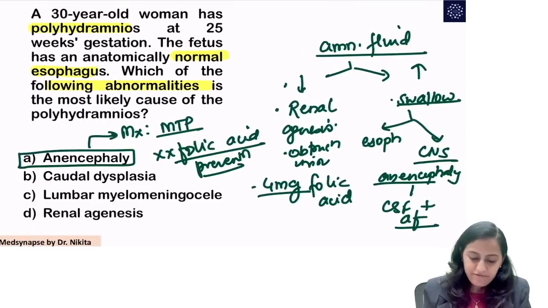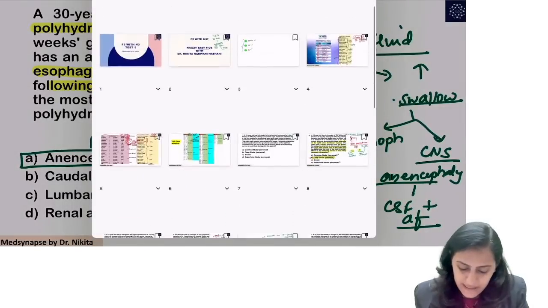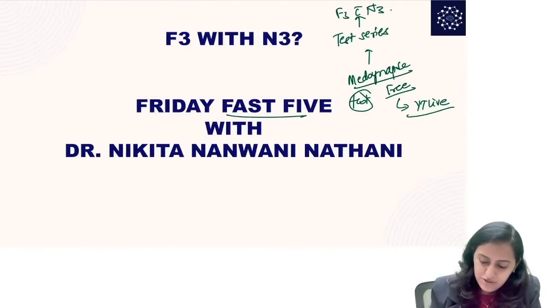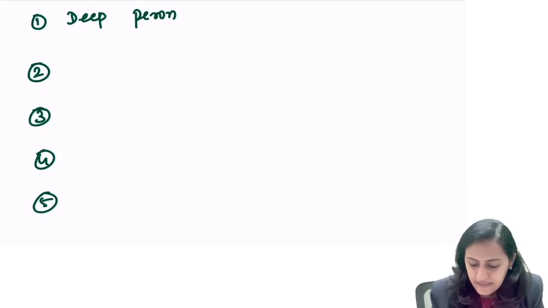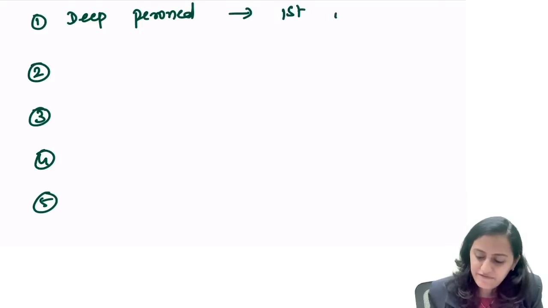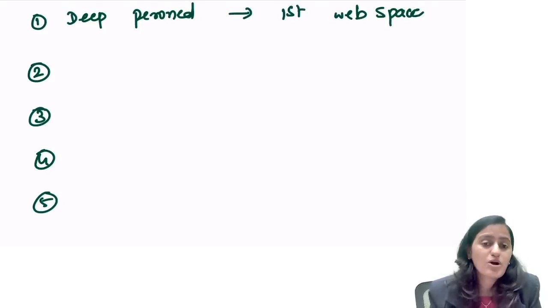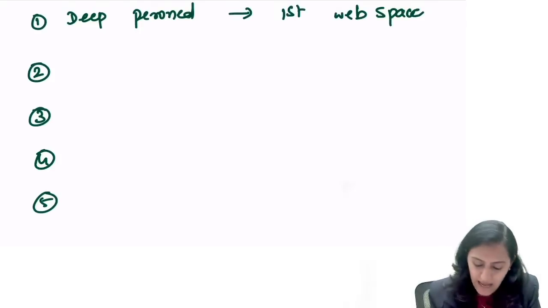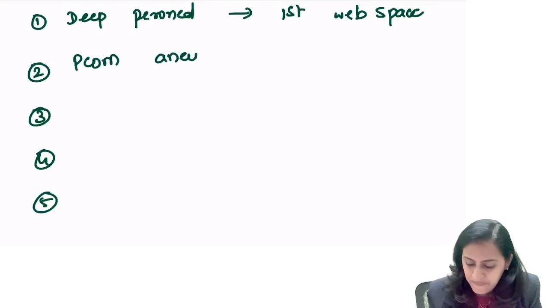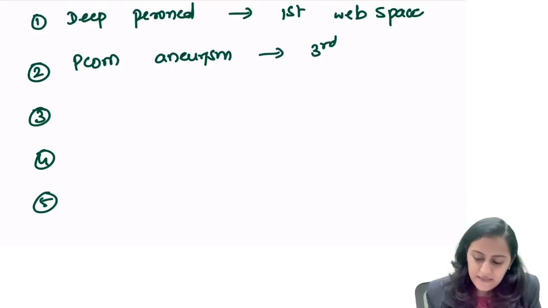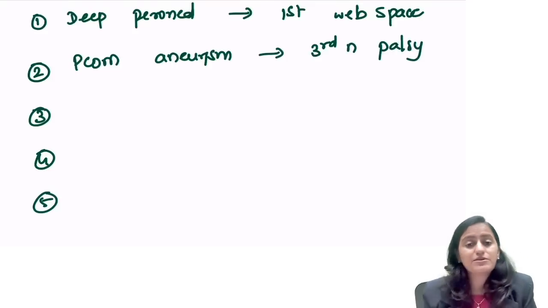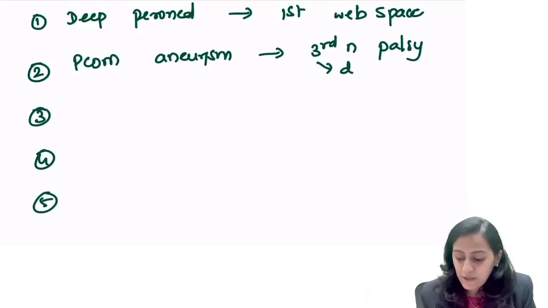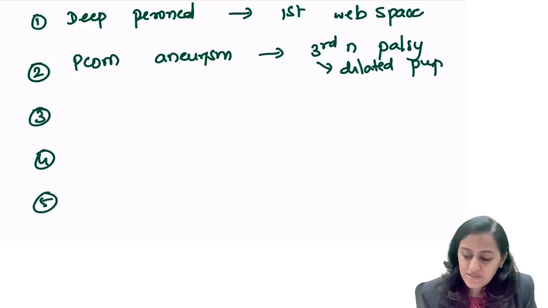Right, so those were the 5 questions here, guys. So quickly revising and putting together, tell me the 5 points that we have learned today. What was the first question for? The deep peroneal nerve is the sensation in the first web space. Very, very important. What was the next question? PCOM aneurysm is an important cause of third nerve palsy, where you have dilated pupil, ptosis, down and out eyeball.